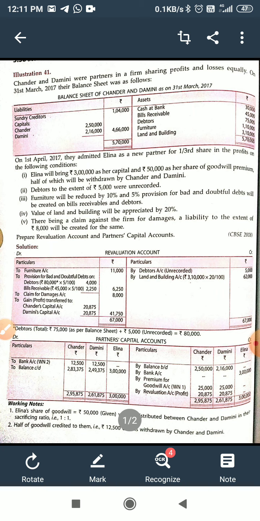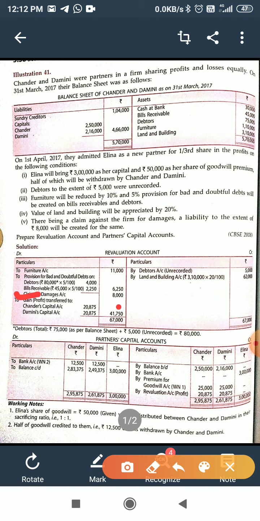Now fifth adjustment, there being a claim against the firm for damages, a liability to the extent of 8,000 will be created for the same. In this adjustment, liabilities are increased by 8,000 and in this side, that is 8,000.